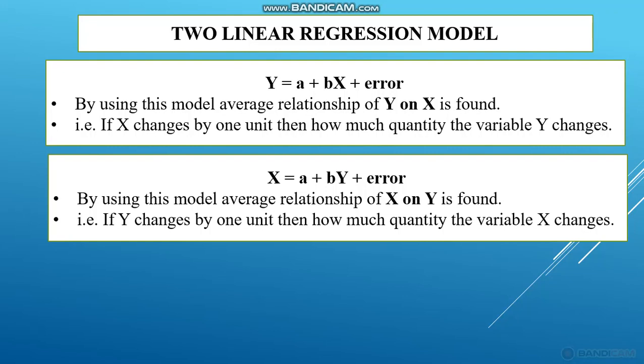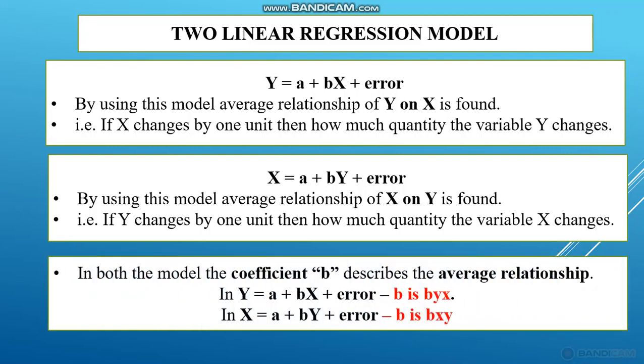Here the term error is coming because we are using a model, and in a model there will be error. In both the models, the coefficient b is called the regression coefficient. With the help of this coefficient b only we will describe the average relationship.